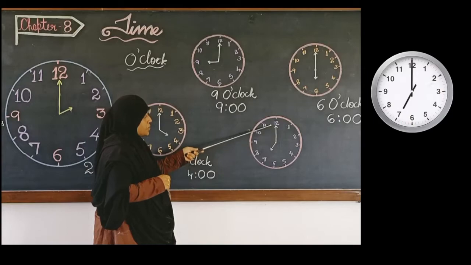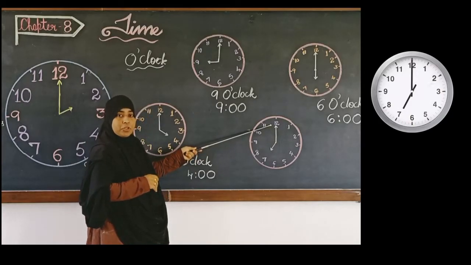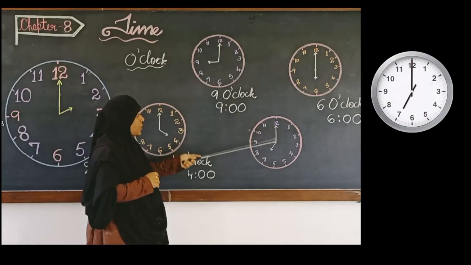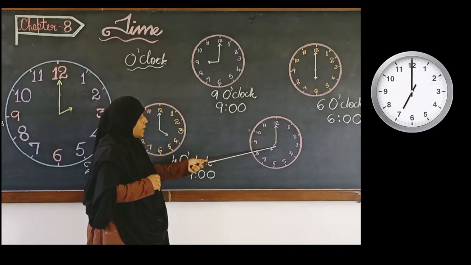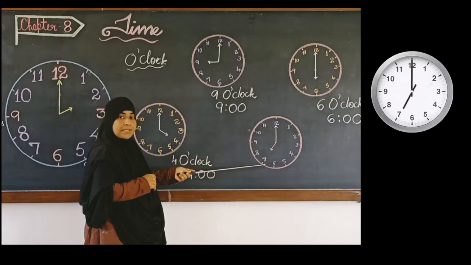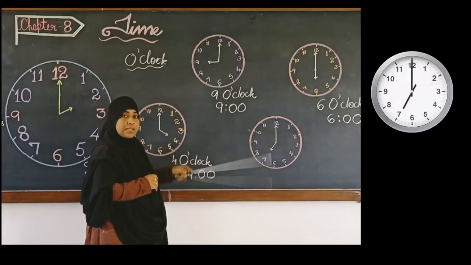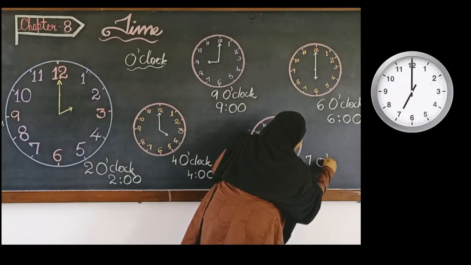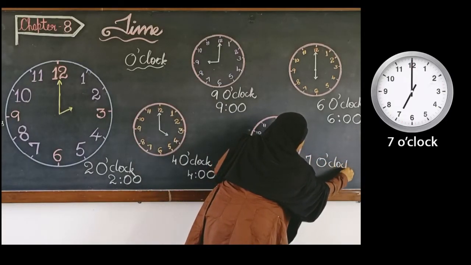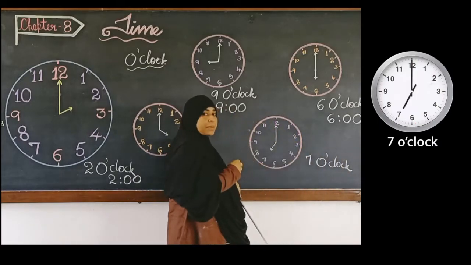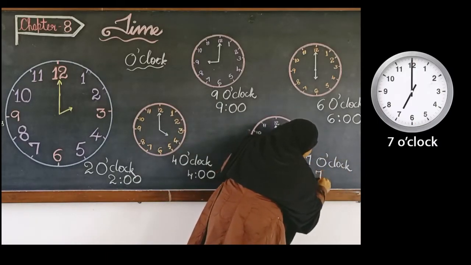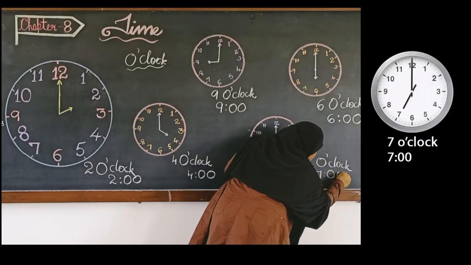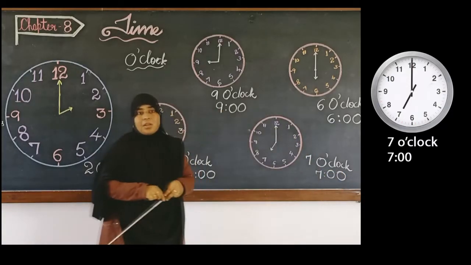Next, look at this clock over here. Again, our minute hand is pointing towards 12. So, it is o'clock. Now, we should know the hours also, right? So, here the hour hand is pointing towards 7. So, what is the time over here? It is 7 o'clock. How will we write this time in digital form? 7:00.